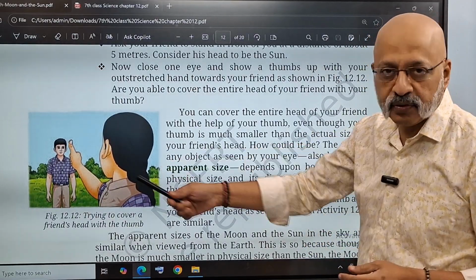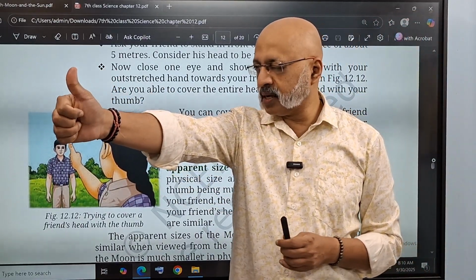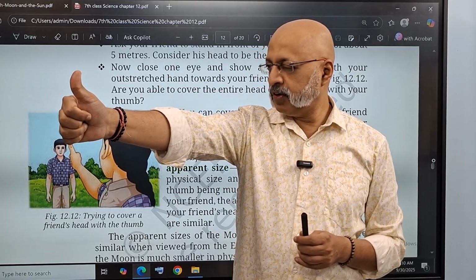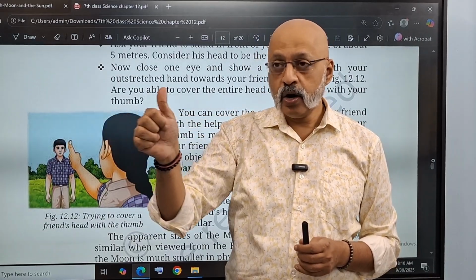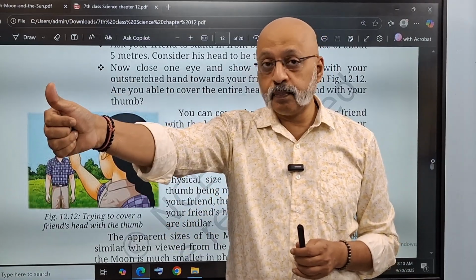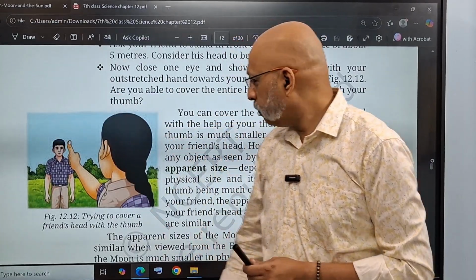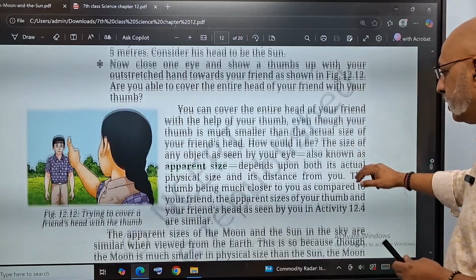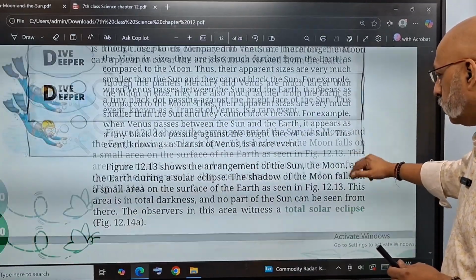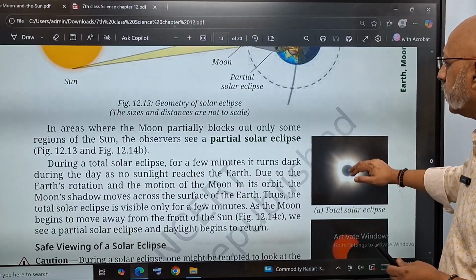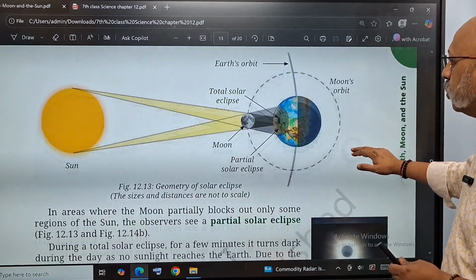Okay, so this is an activity which you are doing with the thumb. You see something like I'm seeing a photograph out here. With a thumb, it looks as though I have covered the entire photograph. It's like that, right? It depends on the distance and on in which direction you are putting something. So that is an activity that you can use in order to understand how it works. All this I have already told you. Okay, this is how this whole thing happens.